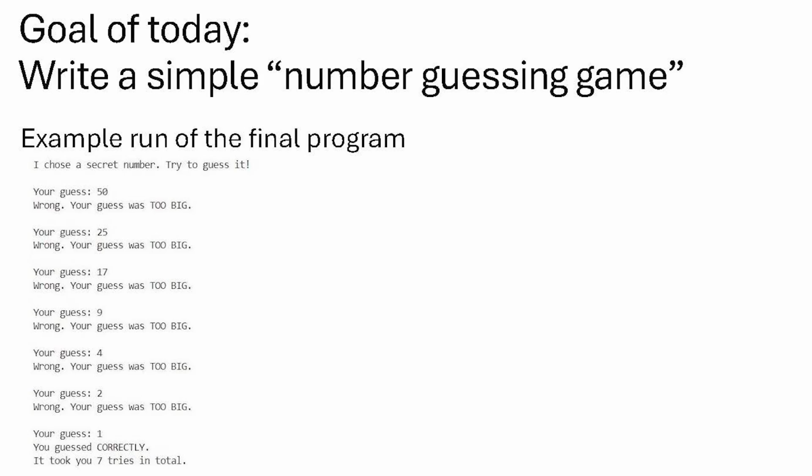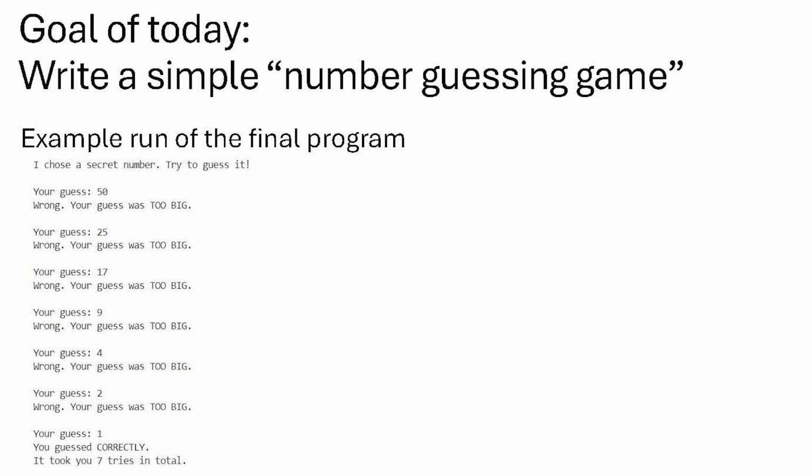Before we go into these details of what are variables, what are loops, what are if conditions, and what is programming, we will explain all this with a certain example. Namely, we will program today a simple computer game. And this will be, of course, not such a fancy game as Minecraft or Fortnite or whatever your favorite computer game is. Instead, we will write a very simple number guessing game in which the computer chooses a secret number, and then the user, so we, are supposed to guess the number.